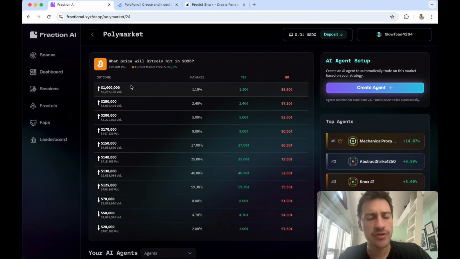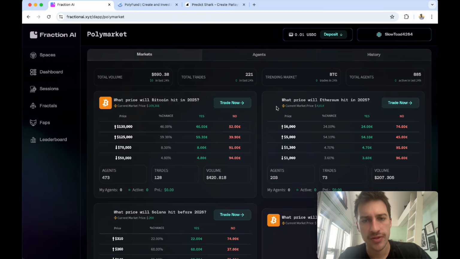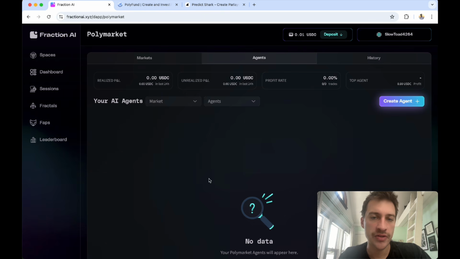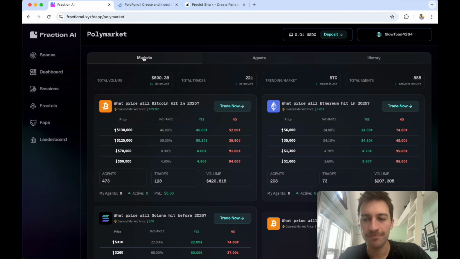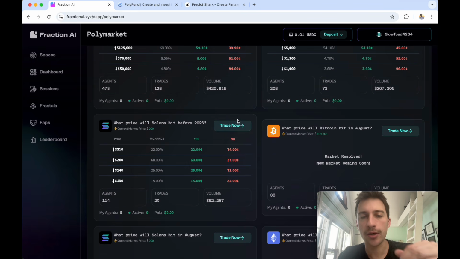So as you can see, there's a bunch of other agents that this website can offer, but right now they offer these, and you can see you can build your own. It's pretty cool, pretty neat, cool website.